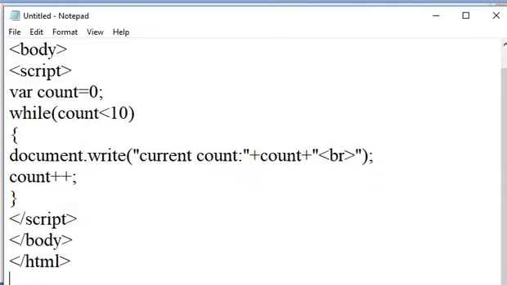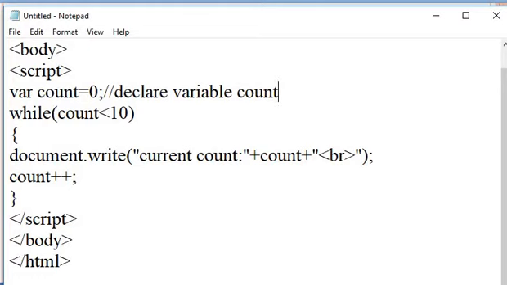In this example, here I am taking one declared variable, that is count. After that, I give a condition that while count is less than 10, then and only then the document is printed on the web page.